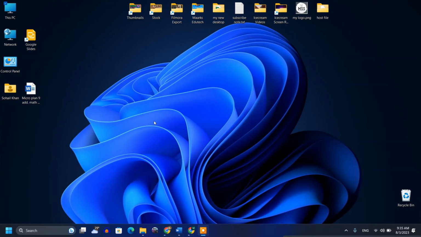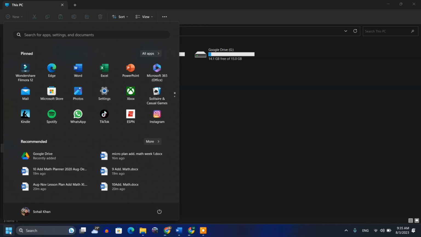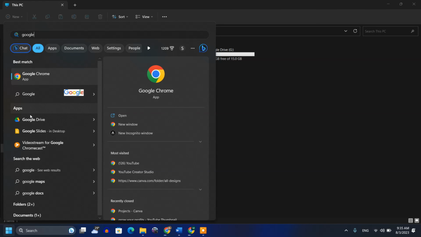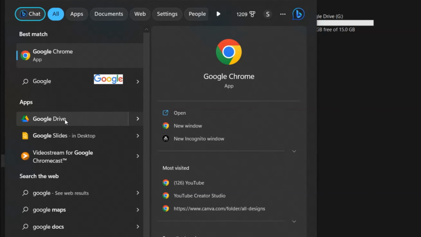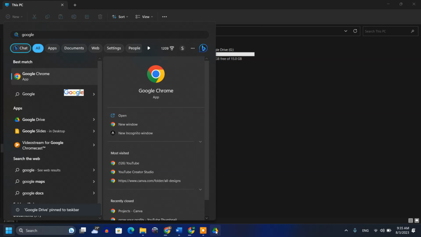So after you do that, what will happen? When you click on This PC, you can see here I have C drive, D drive, and another drive named Google Drive. After you download the Google Drive app, when you click on the search box, you have this Google Drive folder, and you can right click and pin to start, or pin to taskbar if you want. For example, I want to pin to taskbar, so I have this shortcut here.